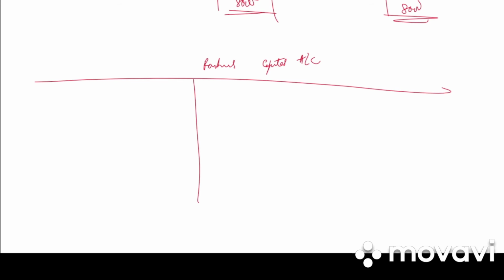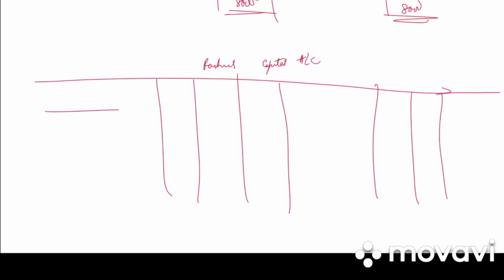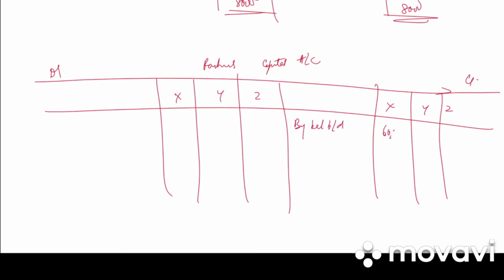We have three partners, X, Y and Z. The first step is to bring down the balance. By balance brought down 60,000, 56,000, 40,000. Transfer any reserve if we have. We have workman compensation reserve in the ratio 3:2:1. So 15,000, 10,000, 5,000.